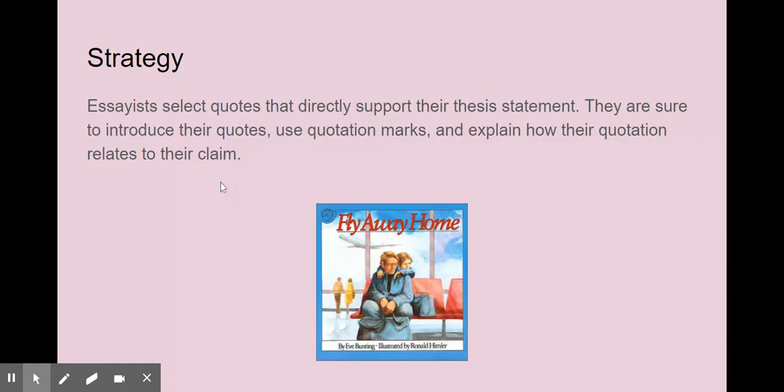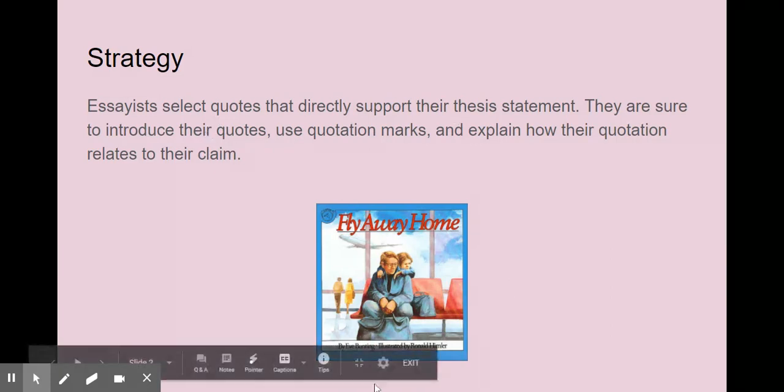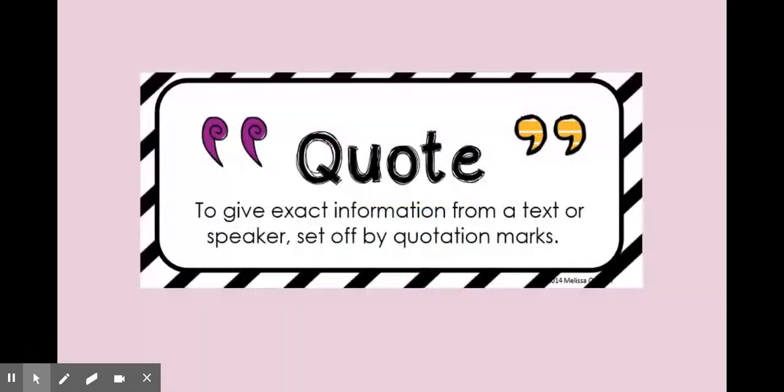So in a minute, I'm going to teach you what I mean when I say that we use quotes, and I will model how we can do this with our essay on Fly Away Home. All right, so when we quote a text, that means that we give exact information from a quote or a speaker. So we use direct words, exact words from the text we're reading. So when I'm quoting in my literary essay for Fly Away Home, I will use exact words of Eve Bunting to support my points. And our quotes must be set off with quotation marks.